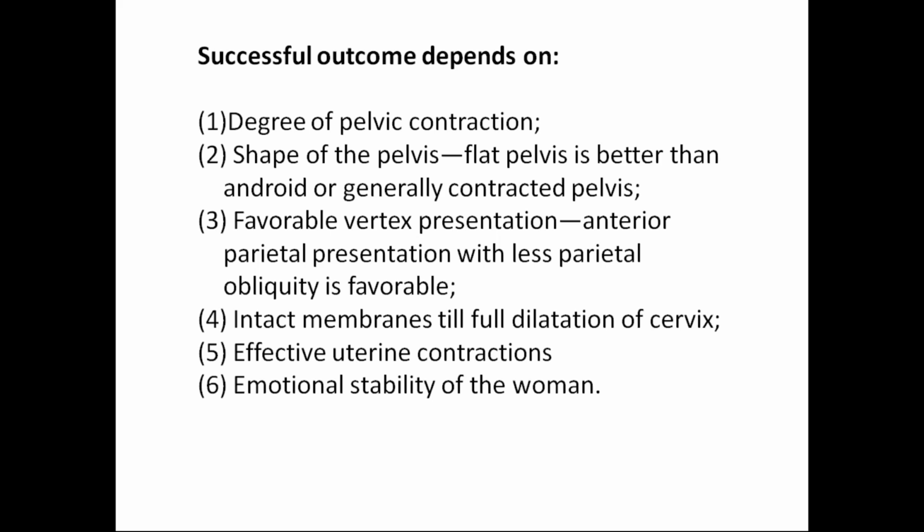Successful outcome will always depend on the degree of pelvic contraction and the shape of the pelvis. So a flat pelvis is better than an android or contracted pelvis. A vertex presentation, an anterior parietal presentation, is good. Intact membranes till full dilatation are also good for a normal vaginal delivery, along with effective uterine contraction and emotional stability. You have to support the woman throughout her labor.